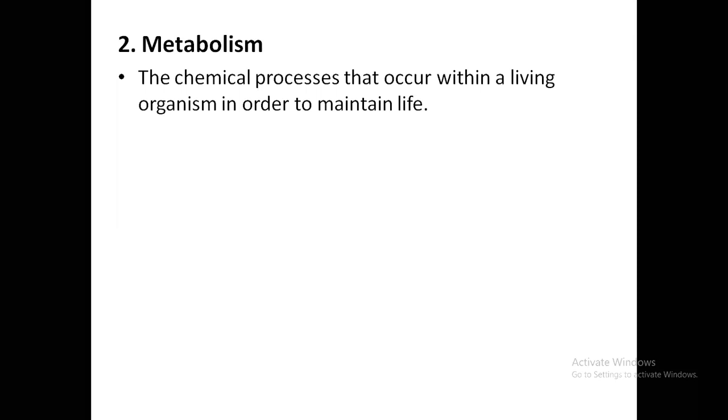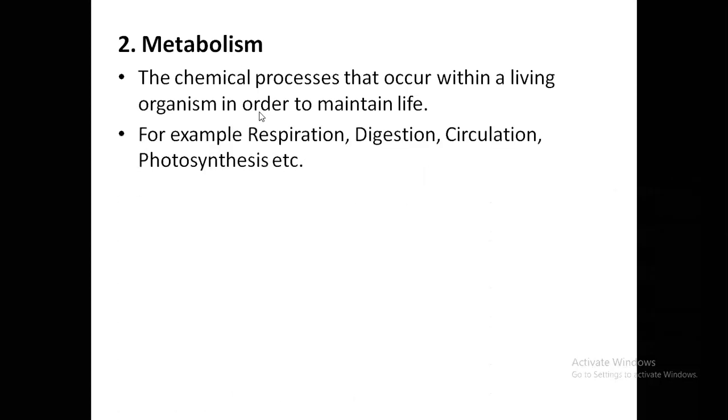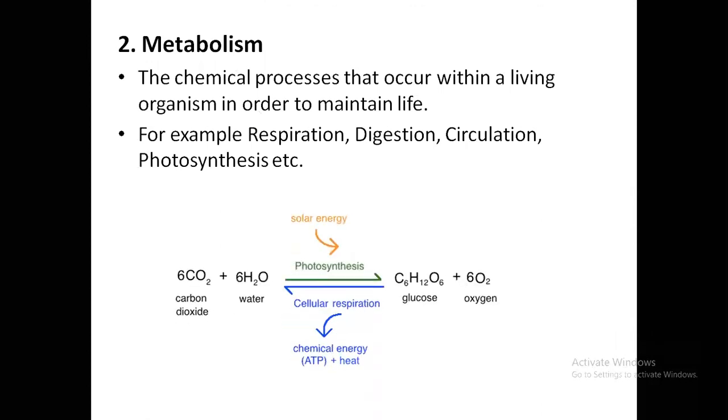All these processes are actually chemical reactions. They are called biochemical reactions because they occur inside the living organism. So these processes, due to these chemical reactions, are termed metabolism or metabolic processes. These are the different kinds of metabolic processes carried out by living organisms.